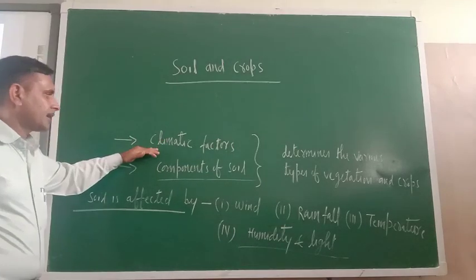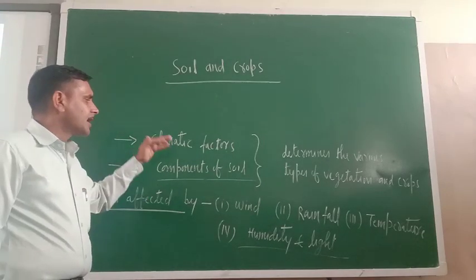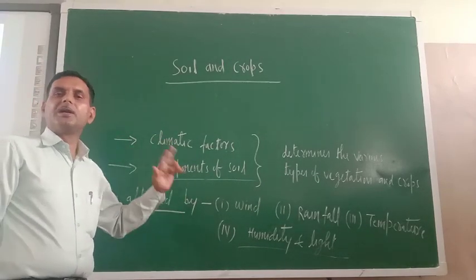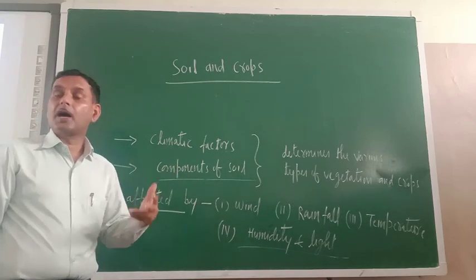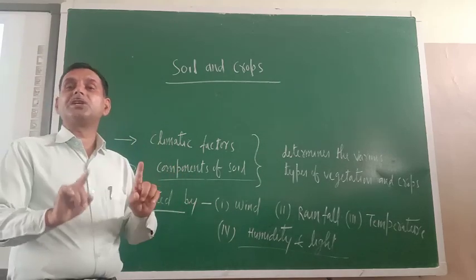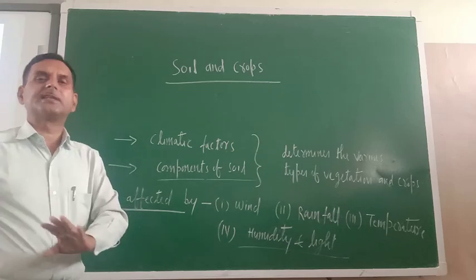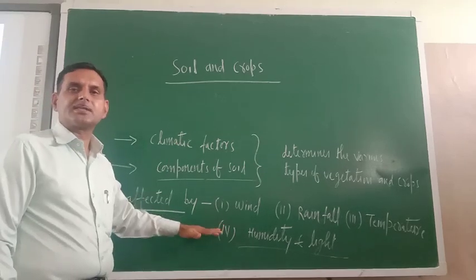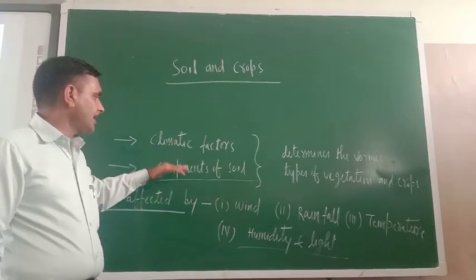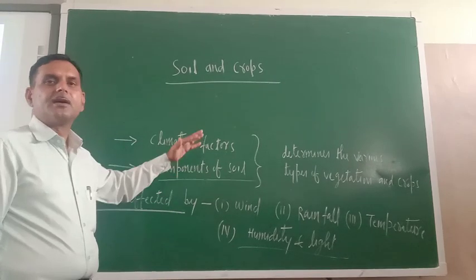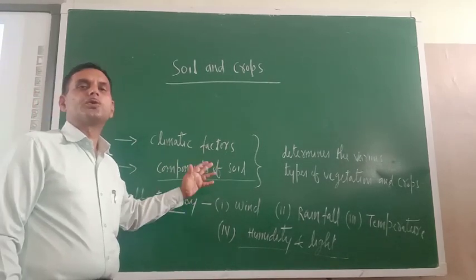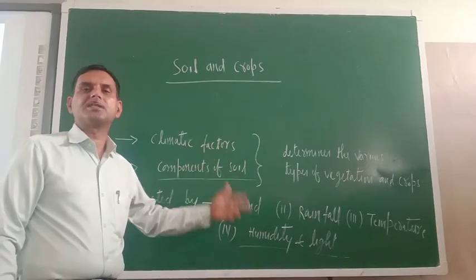Combining these two factors, climatic factors and component of soil, will determine the growth of a particular crop and vegetation in a particular region. So remember these factors, the climatic factor and the component factor, for the growth of suitable crops in a particular region.